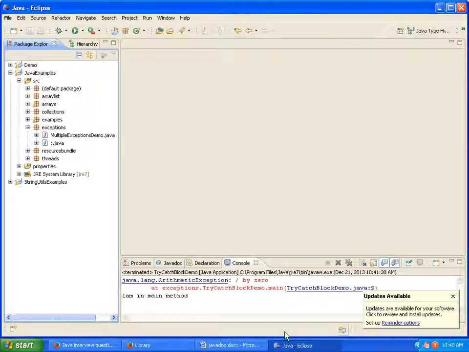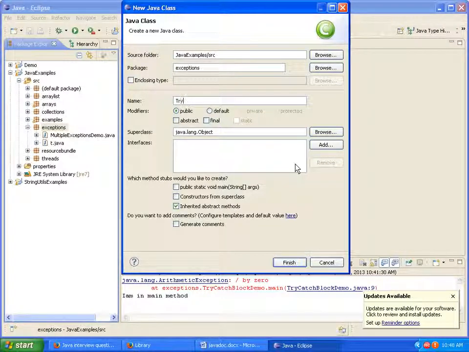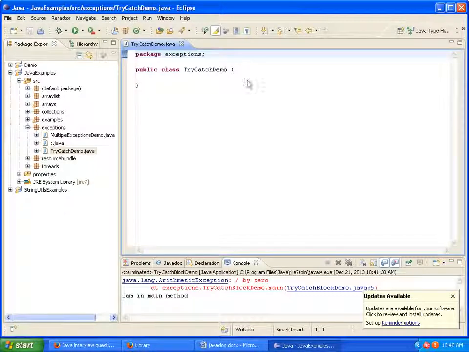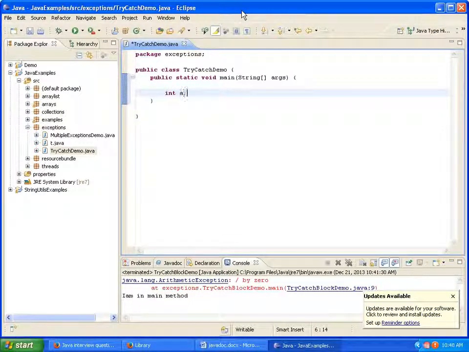Okay, for that I am writing a program, new class TryCatchDemo. I'm simply writing a main method, and here I'm taking two variables, int a equals 1, int b equals 0, and int c equals a by b.